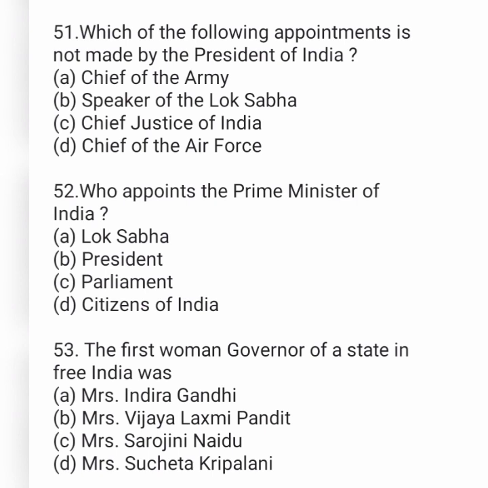Who appoints the Prime Minister of India? Option A, Lok Sabha. Option B, President. Option C, Parliament. And option D, Citizen of India. The first women governor of a state in free India was option A, Indira Gandhi. Option B, Vijayalakshmi Pandit. Option C, Sarojini Naidu. And option D, Sujata Kripalani.